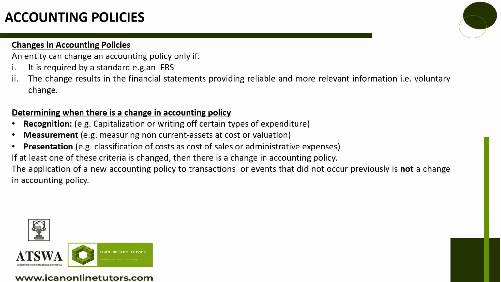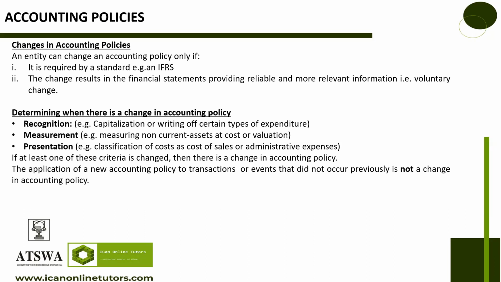Let's just say, which example can I give right now? For example, for PPE, you can recognize at historical cost, or you can recognize at revalued cost after you have revalued the assets.